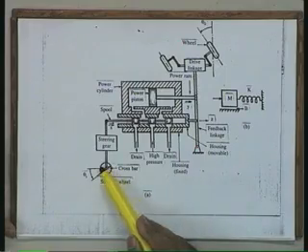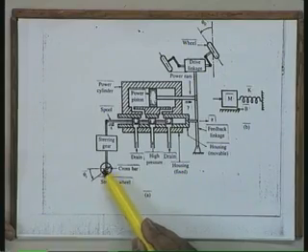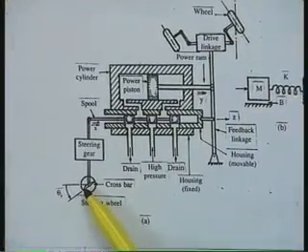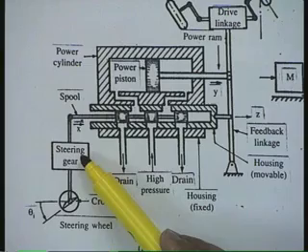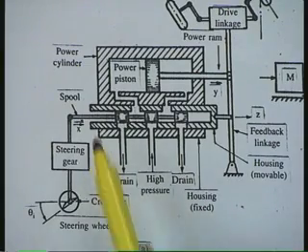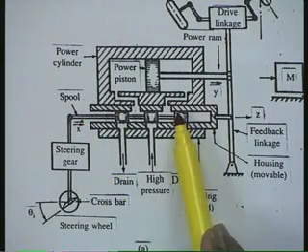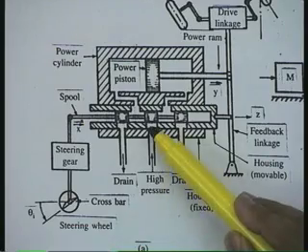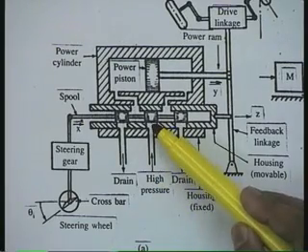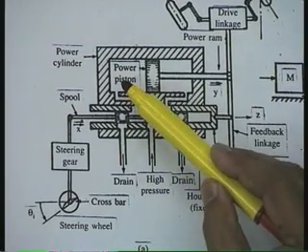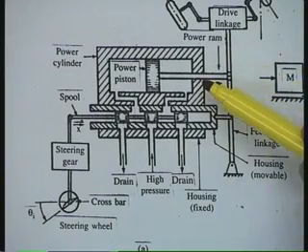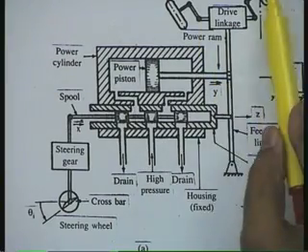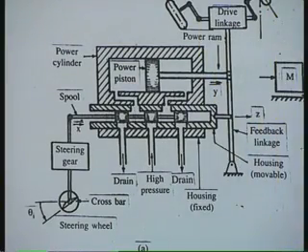I want you to get this point very well, so that I will see what will happen when the command signal is given. I repeat here, this is the signal from here, the steering command signal, translation of this steering command signal through the steering gear into the spool displacement. With this horizontal position, this high pressure oil is stopped to the power cylinder, and corresponding to this particular position, the wheels are along the longitudinal axis of the vehicle.